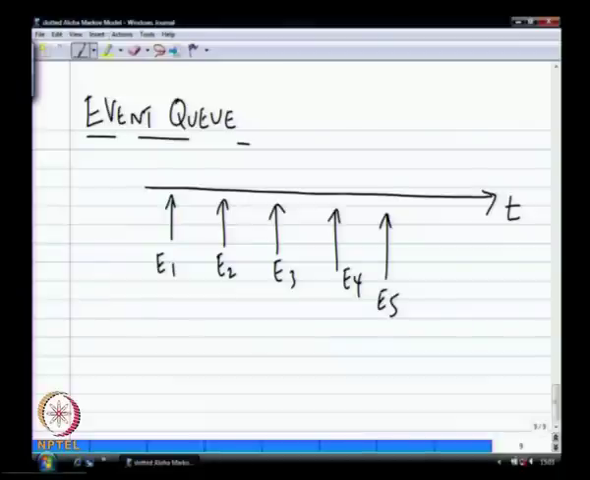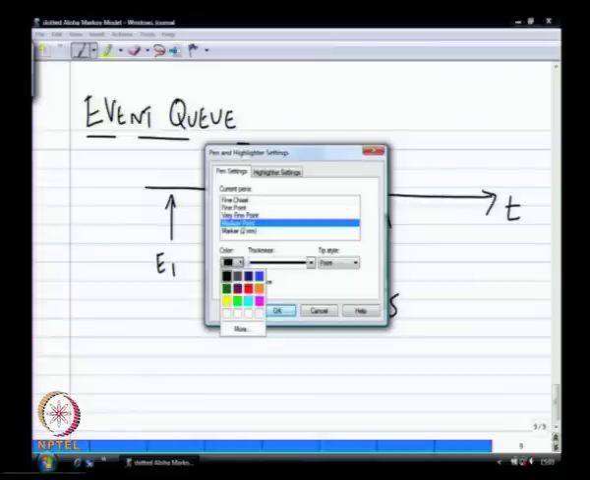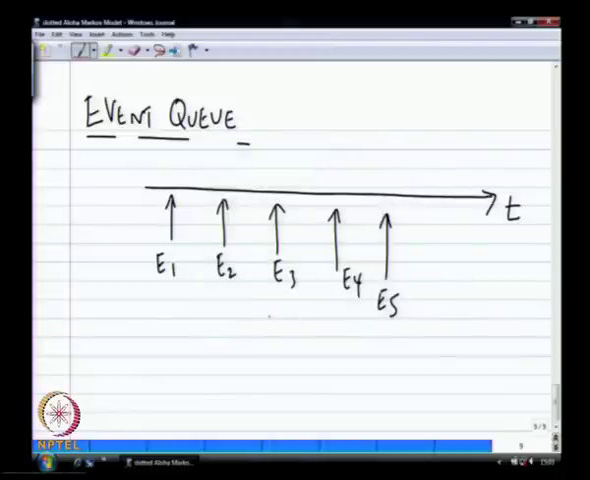Now let us try to change the color. Let us say that the current time of the system is E4. This is the next event that you are processing. You are processing event 4 that is taking place at some point in time, at T4. When you process E4, there is already an event E5 that is supposed to take place at some point in the future, that is already in the system.